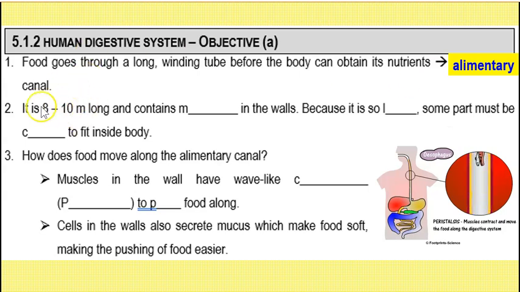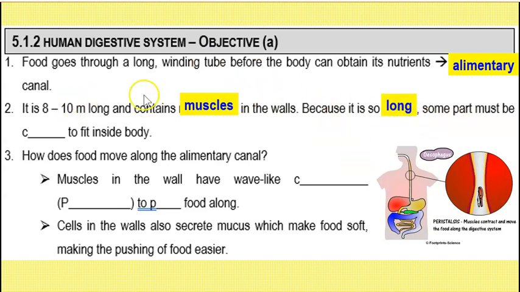The amazing thing is this canal is actually 8 to 10 meters long and it contains muscles in the walls. Now, you know when you exercise, muscles actually contract and they relax. Okay, so because this alimentary canal is so long, can you imagine 8 to 10 meters, how to fit in your body?